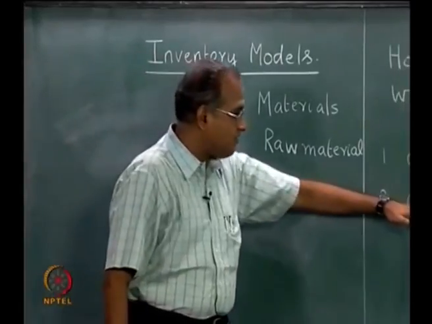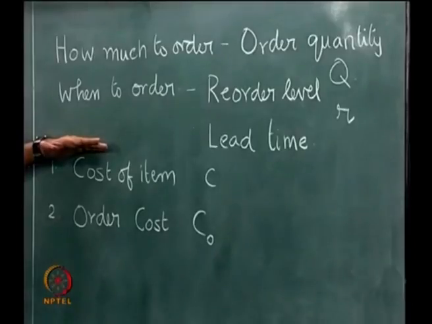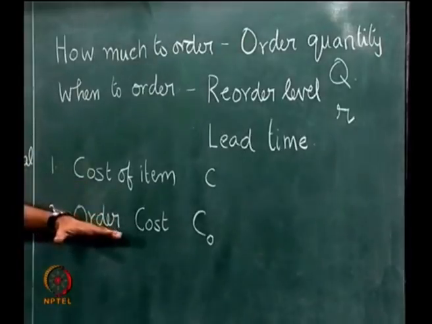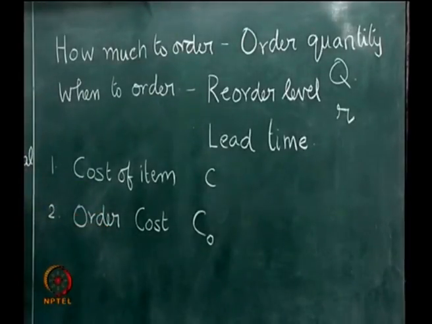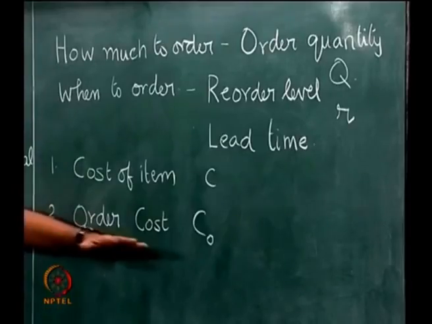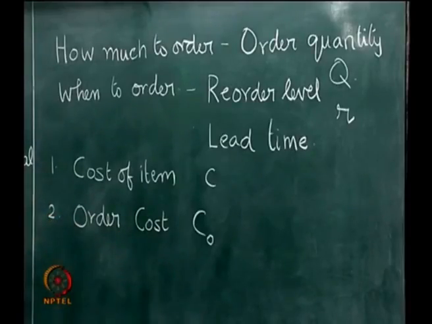Now, this cost is different from the actual cost of the item. This is independent of the quantity that is being ordered, but every time there is a decision to place an order, a certain order cost is incurred.